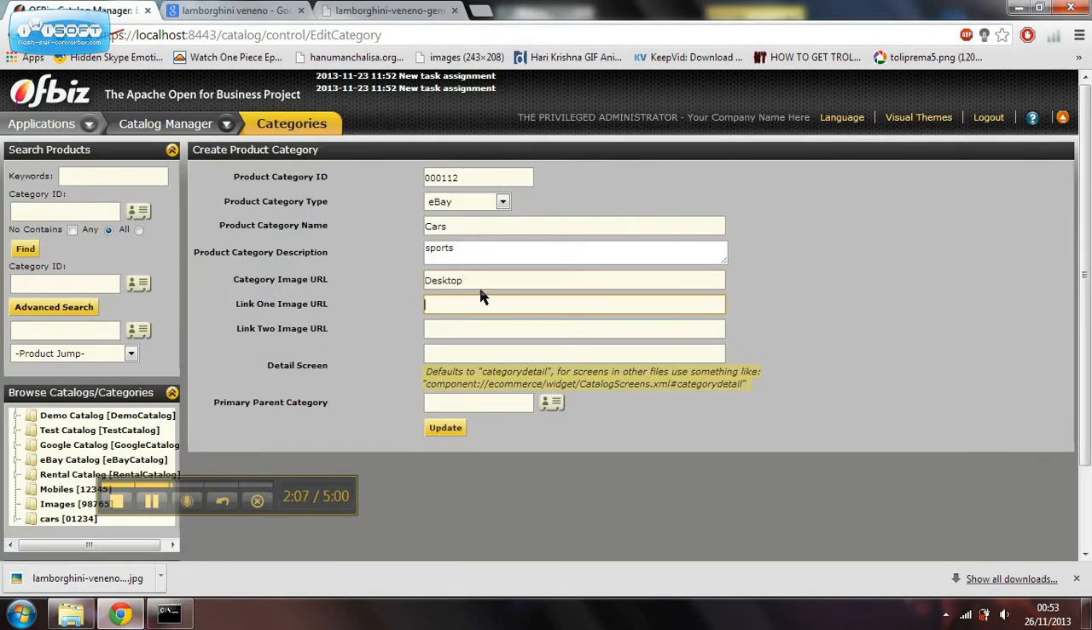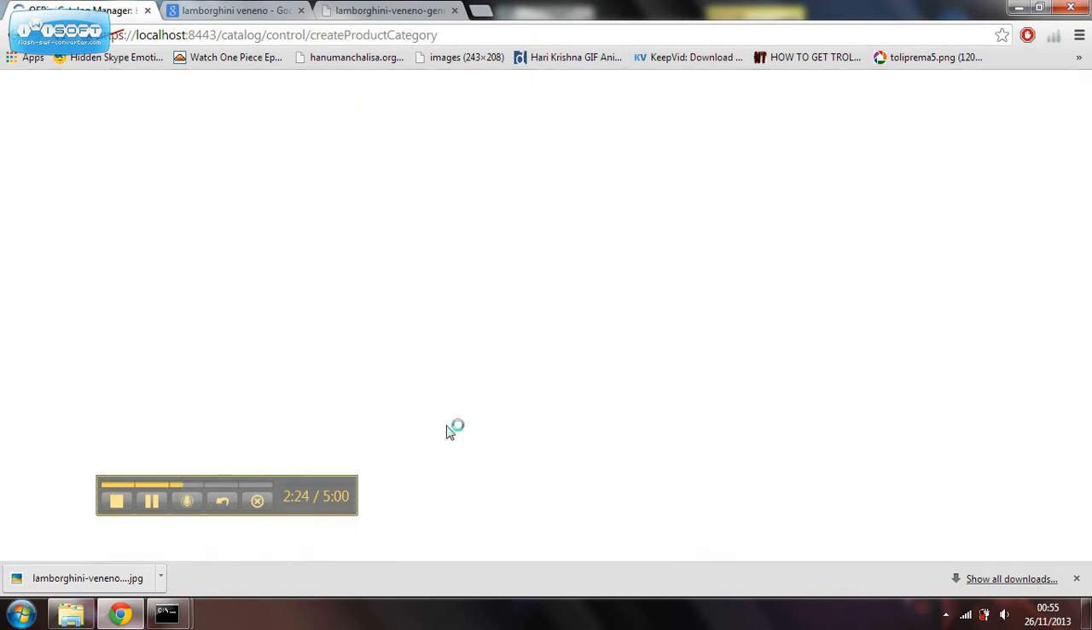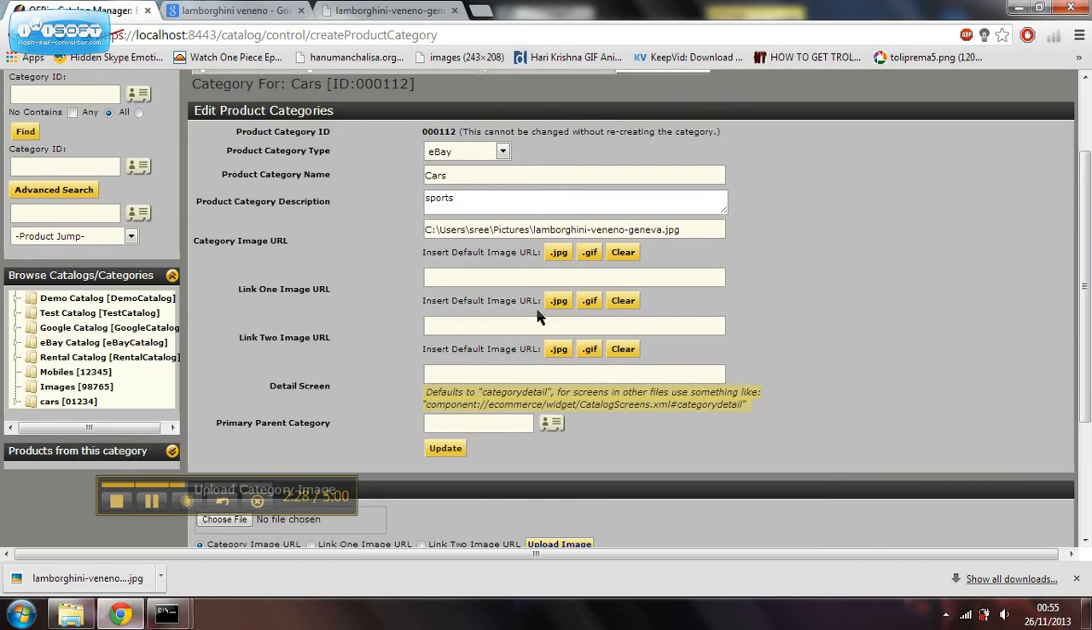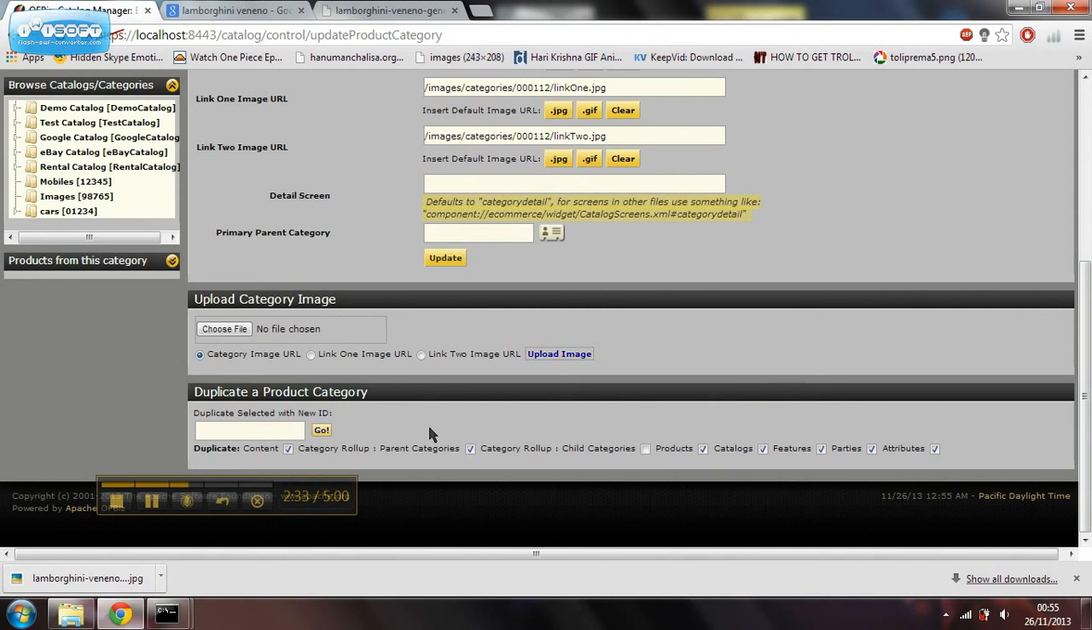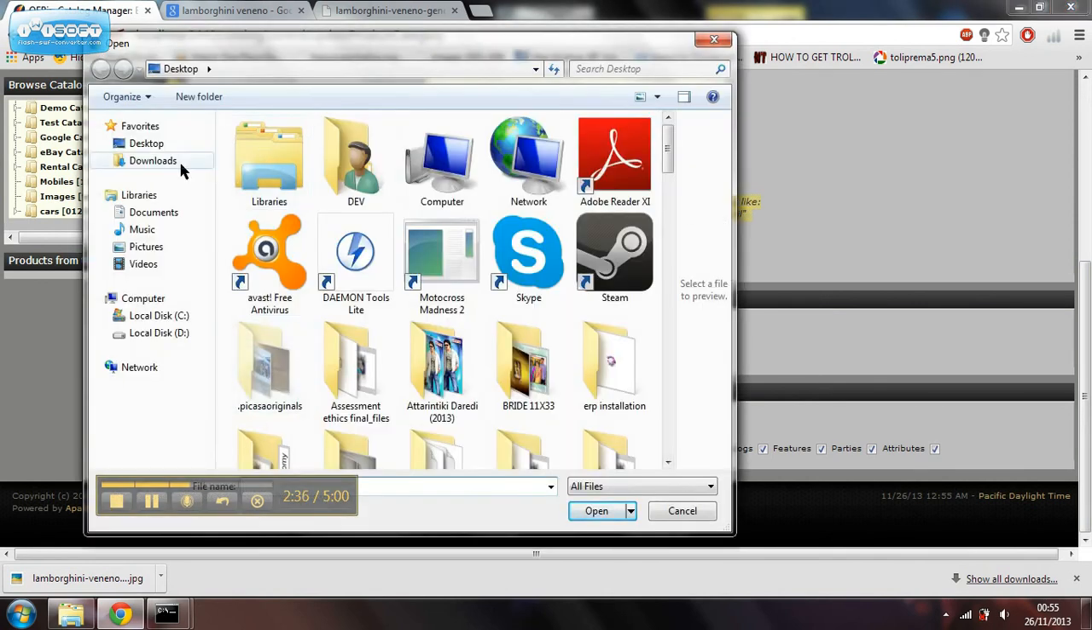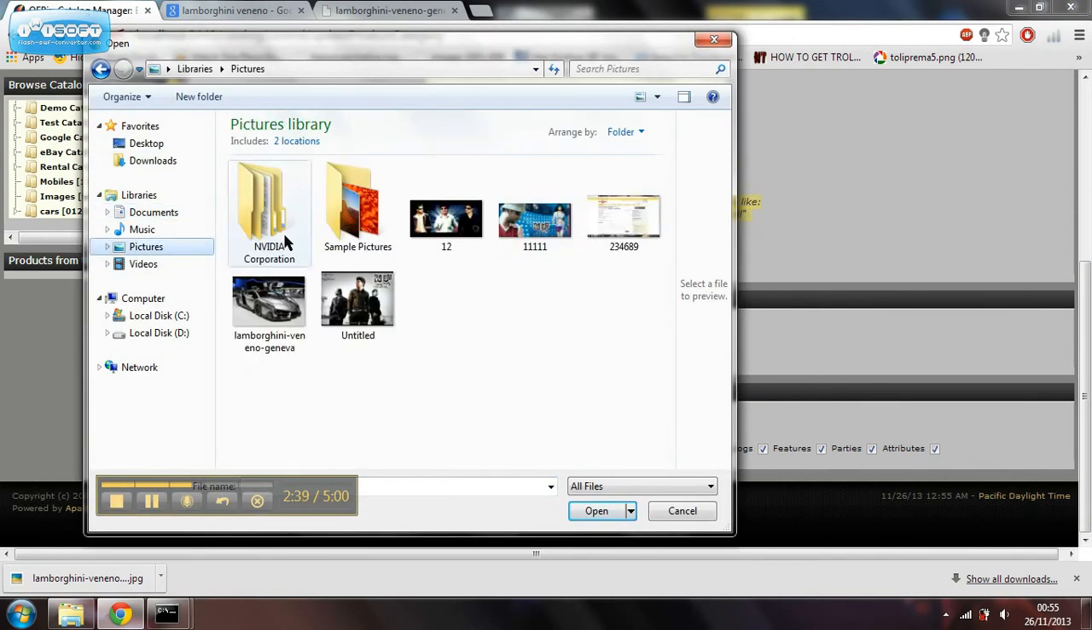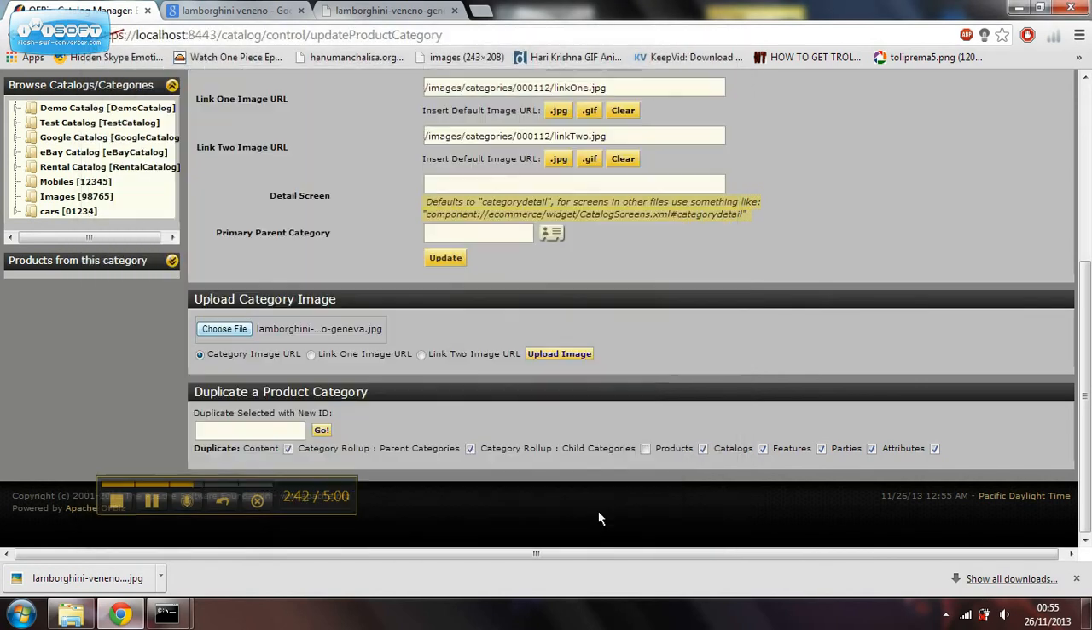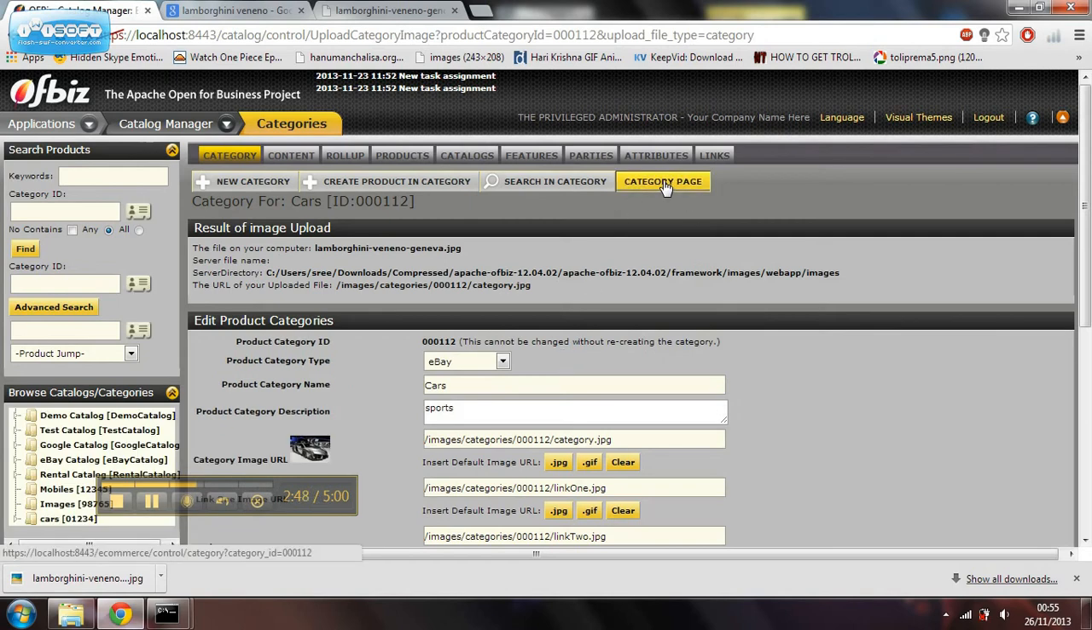Now we are going to copy the path of the product image and paste it in the category image URL, and then we are going to save the category image URL. It's in the pictures folder of the laptop, and then we are going to update it. We are going to choose the file personally while updating it, and then upload.